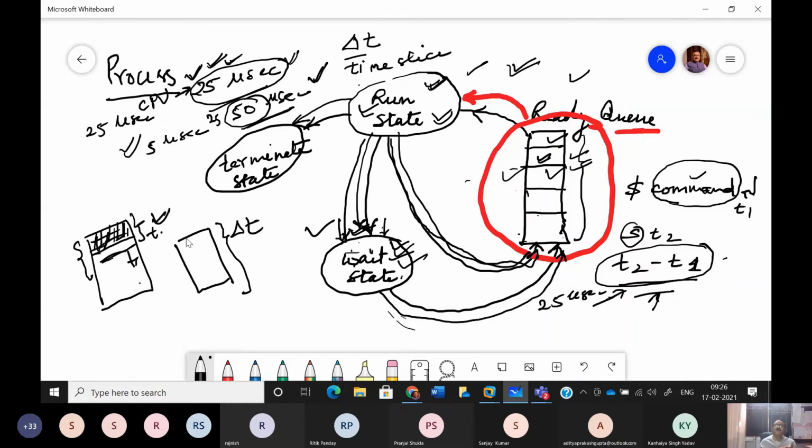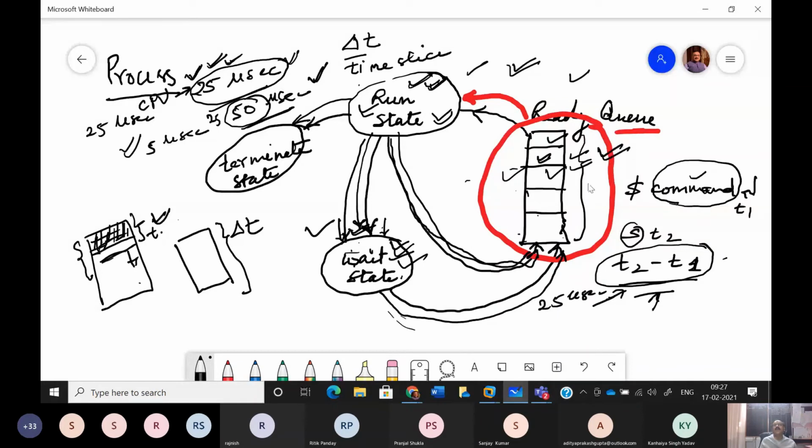As and when one process gets the service of the microprocessor, it changes its state from ready to run state, and from run state it either moves directly to the ready queue, or it may move to wait state, and eventually if it completes its execution, it can directly move to terminate state. So we have multiple states in the RAM, but in run state we can have only one program, not multiple.